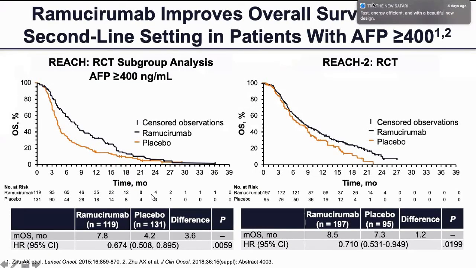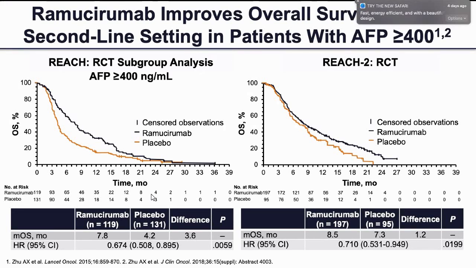So in this REACH trial, which was testing Cyremza in the HCC setting, it showed that Cyremza improves the overall survival in second-line setting patients with an AFP level of more than or equal to 400.